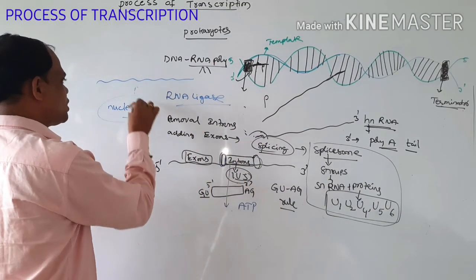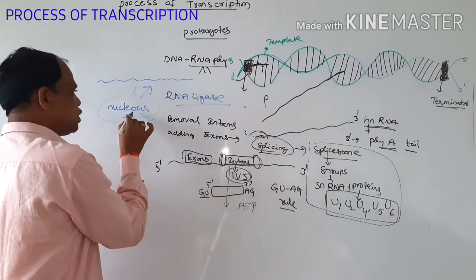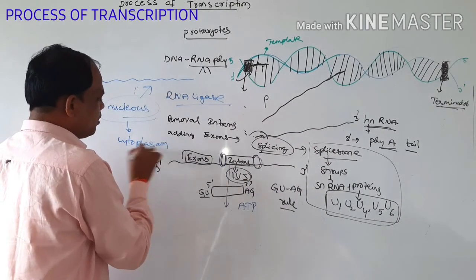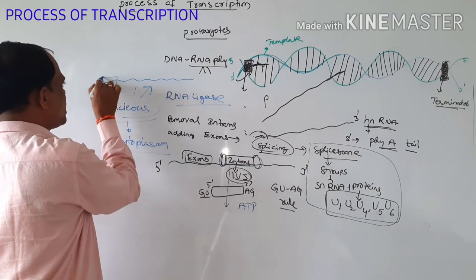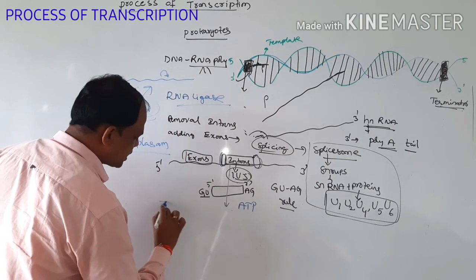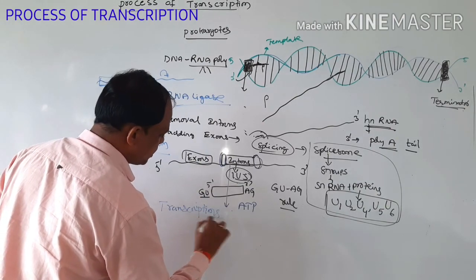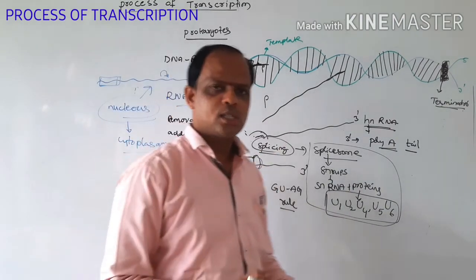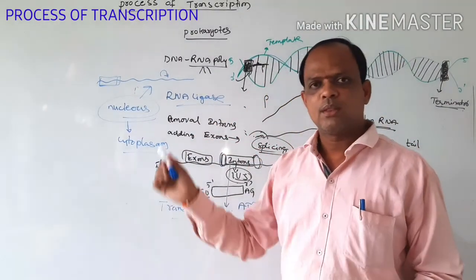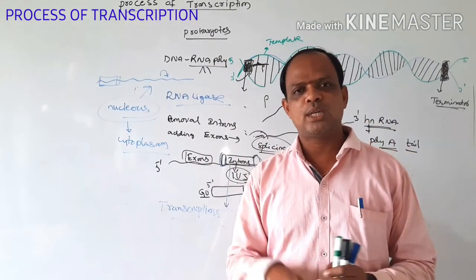When the transcription process is completed, the RNA is released into the cytoplasm. There, with the help of codons, the mRNA is involved in the translation process. This is the transcription process, and in the next class we will discuss the translation process.